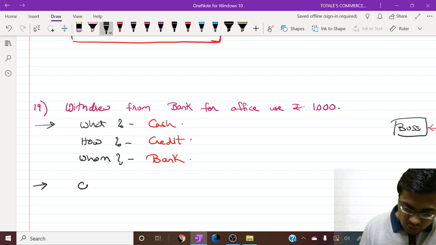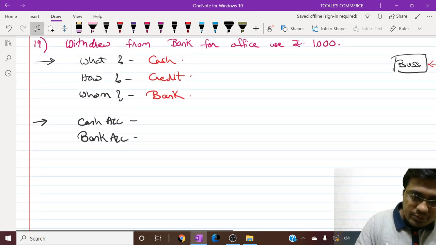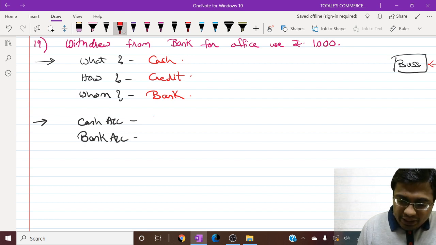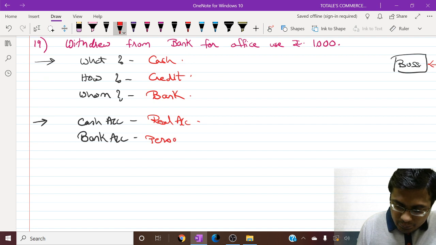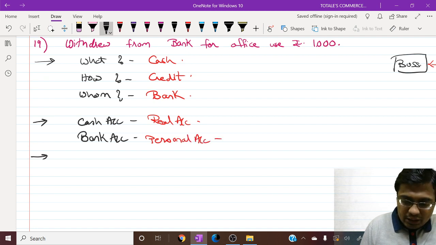So now we have our two accounts, cash account and bank account. The type of cash account is real account and the type of bank account is personal account. Again, my friends, we will have a look at the rules.